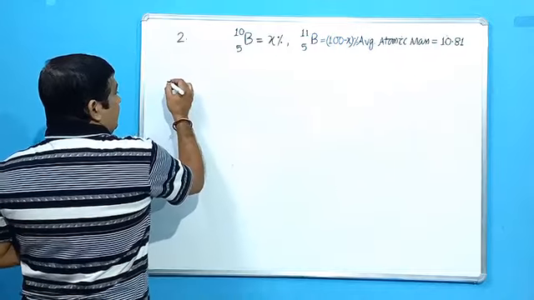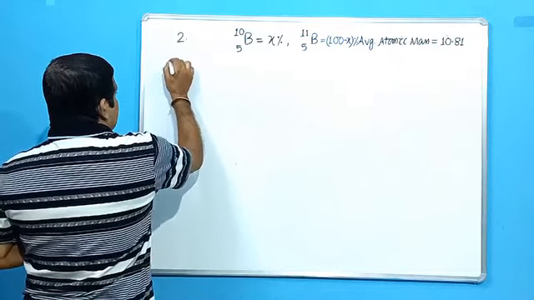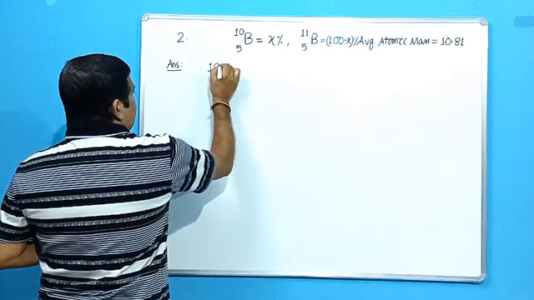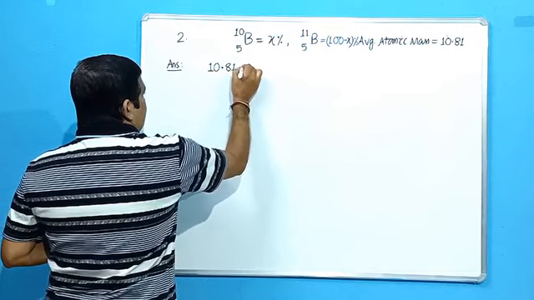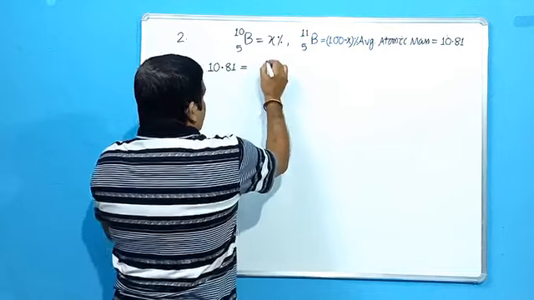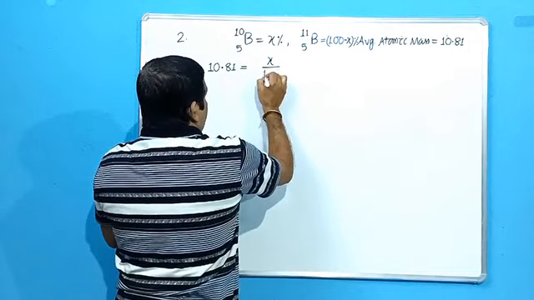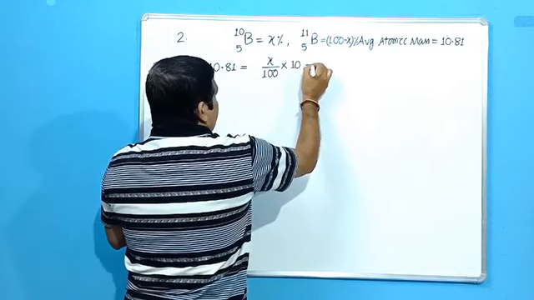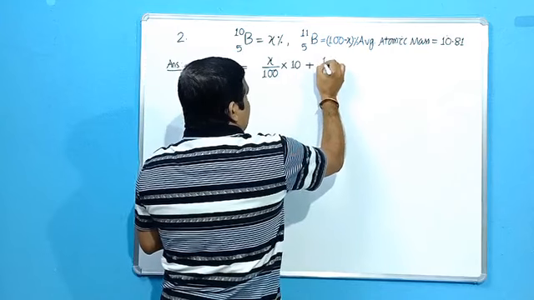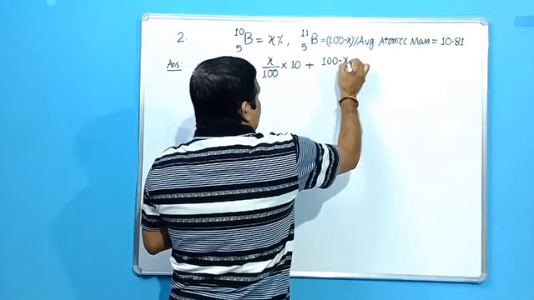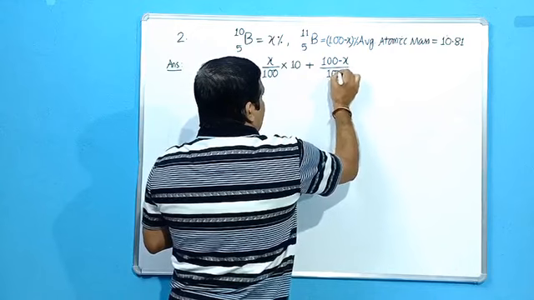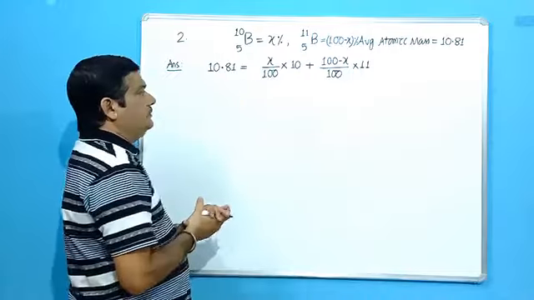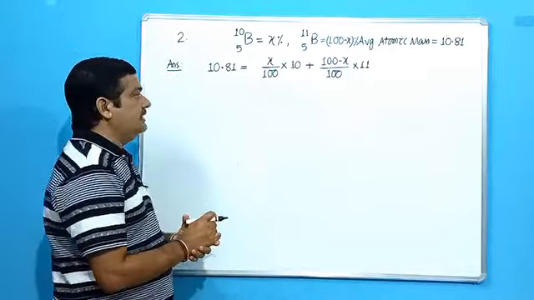Then we will put the formula directly. Average atomic mass, that is 10.81, is equal to X% means X by 100 into the isotopic mass of this one, that is 10, plus 100 minus X% means 100 minus X by 100 into the isotopic mass, that is 11. So this is how you have to find out the equation. Then you solve it to get the answer.